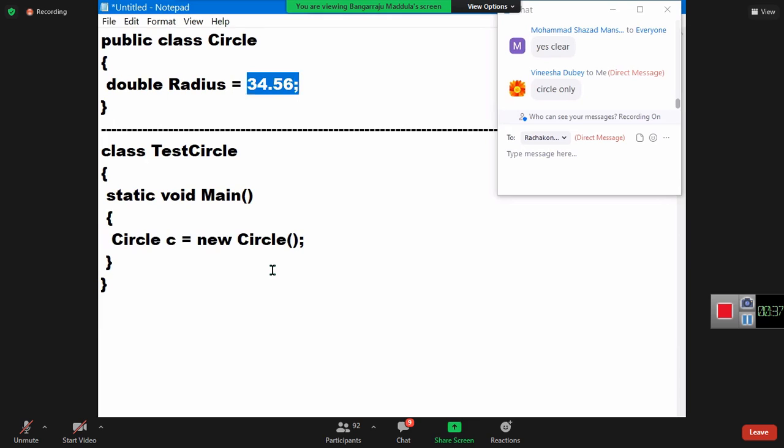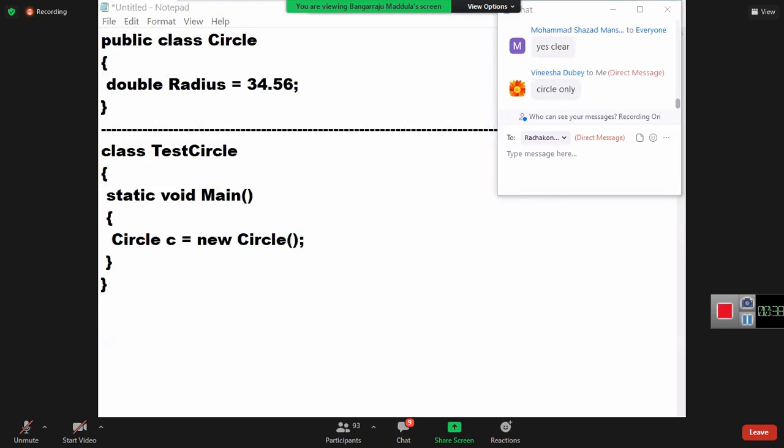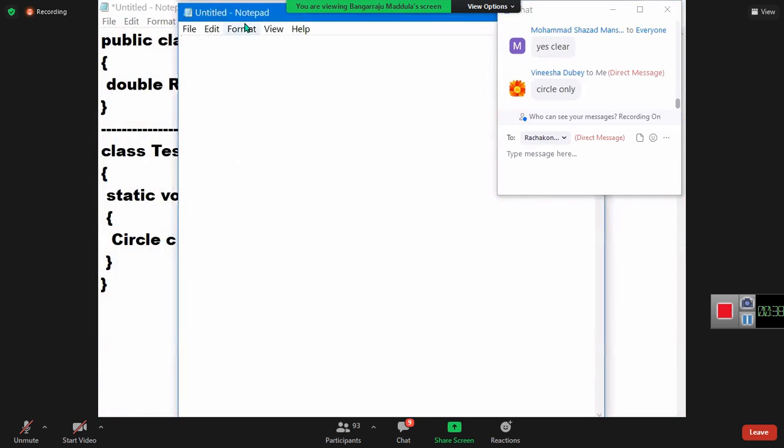But I want to access. Understood the requirement? I want to access. Then how to provide access to the radius outside of the class now? Are you following me? If you want to provide access to radius out of the class, we can provide this in different ways. Option number one, guys, observe.